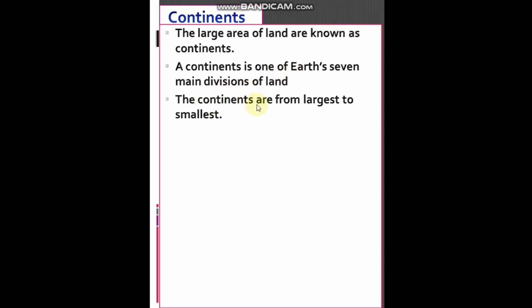Next, the continents are listed from largest to smallest. Now we'll be seeing how many continents there are. There are 7 continents. Which is the first continent? The first continent is Asia. The second continent is Africa. The third continent is North America. The fourth continent is South America. The fifth continent is Europe. The sixth continent is Australia and Antarctica.